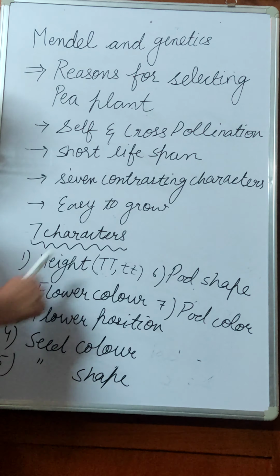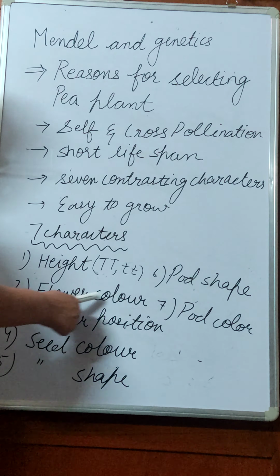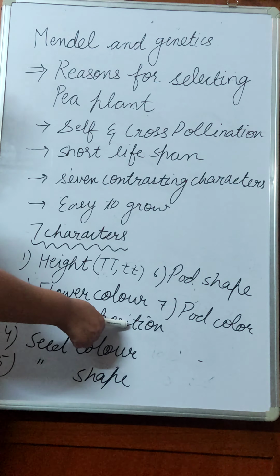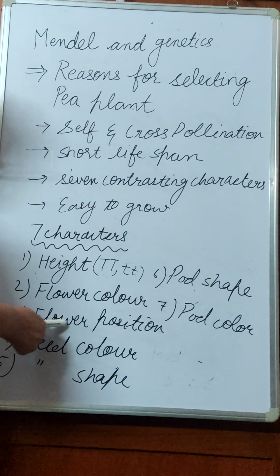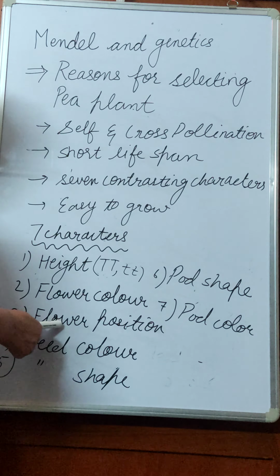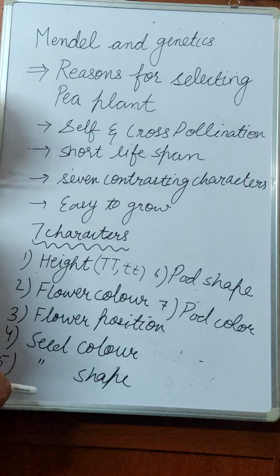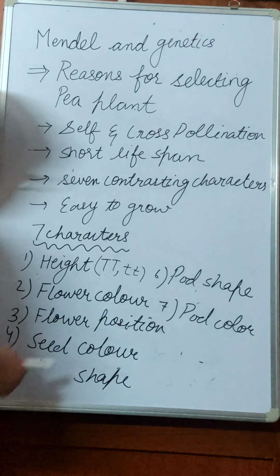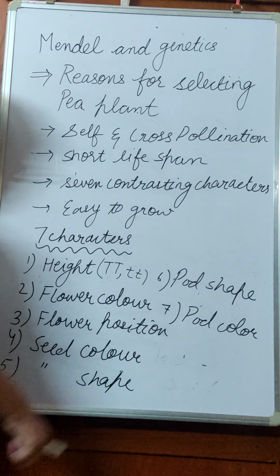Next was the flower color. The flower had 2 colors, either violet or white. Then the flower position, that is where the flower is found on the plant. The positions were 2, either axile or terminal. Then the seed color: the 2 colors of the seed were yellow and green. Then the seed shape, round and wrinkled.